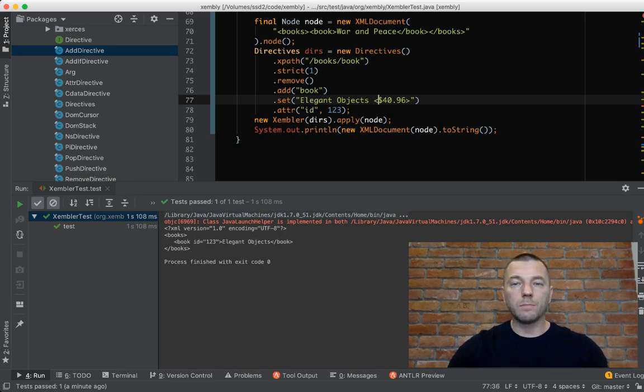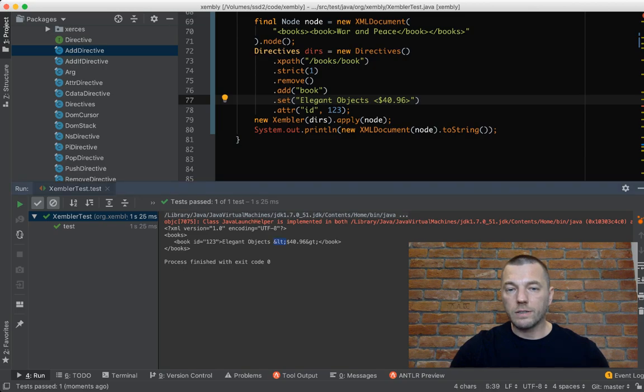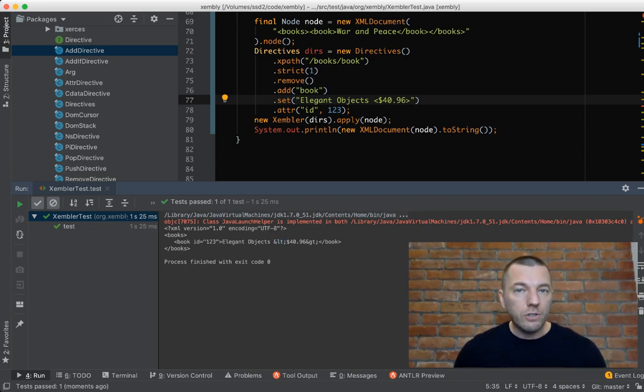And you know that inside XML, you're not allowed to use these symbols because they are reserved for XML. So if you just set it like this and use it inside, then you're going to break the structure. So let's see what the library will do. The library will understand that these two symbols have to be replaced, escaped, so-called. So you see, it replaces them with these, I forgot the right name for this, the symbols that go after the ampersand. So the library takes care of everything you need to take care of.